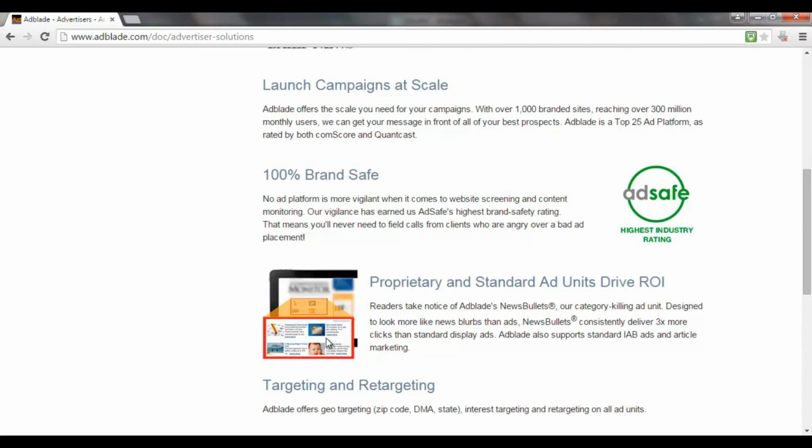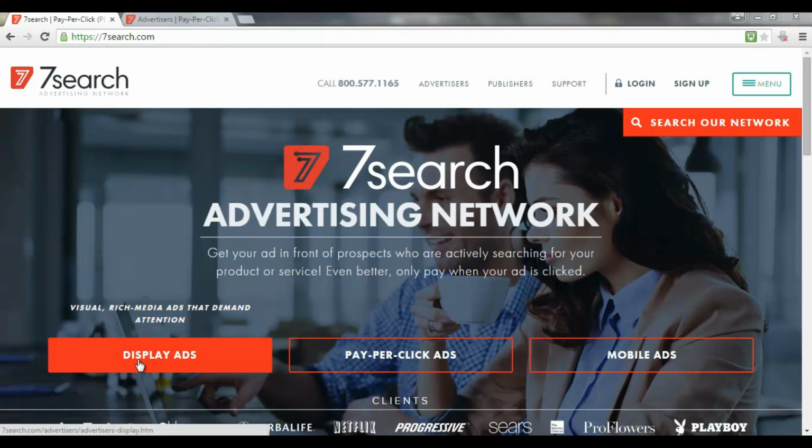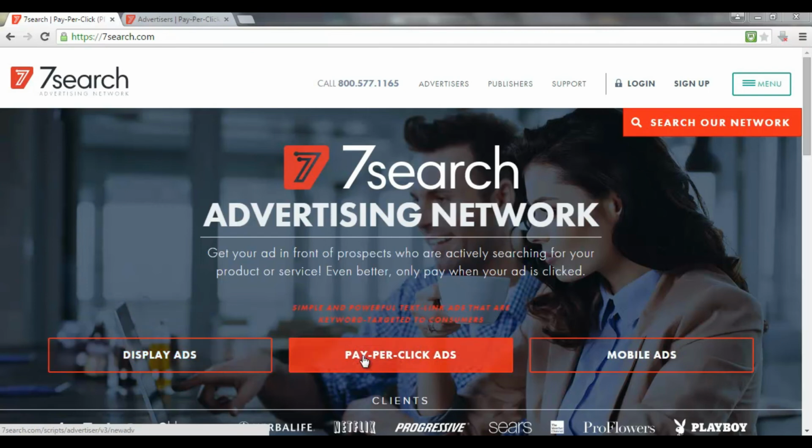Now 7Search is another pay-per-click advertising network that you need to be familiar with. They have a bunch of publishers signed up to their network, which are websites that will display your ads. You could choose to have display ads, which are ads based on an actual website within content.